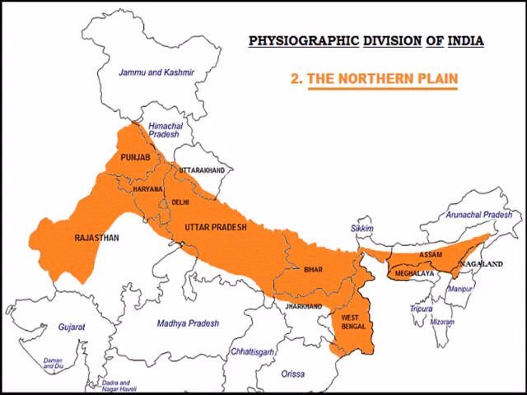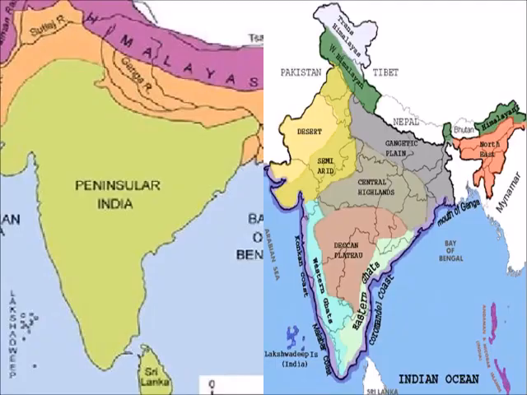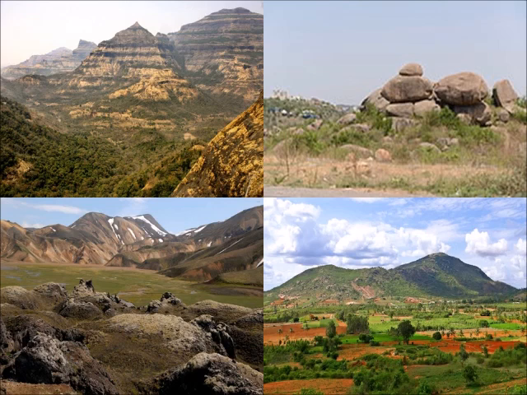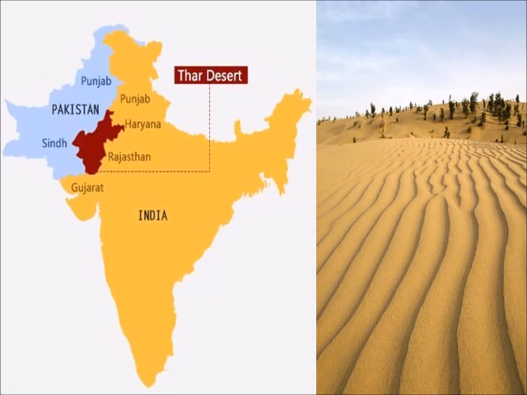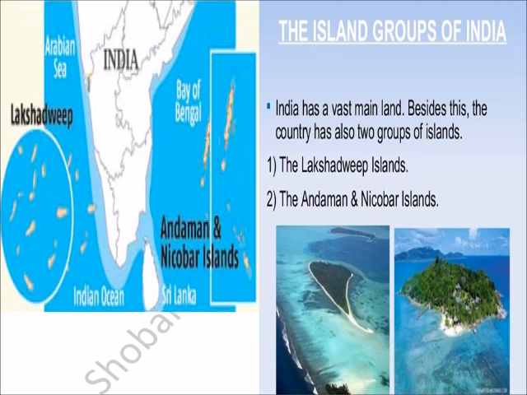The Himalayan mountains. The Great Northern Plains are divided into Rajasthan Plain, Punjab Plain, Ganga Plain or Indo-Gangetic Plain, Brahmaputra Plain. The northern plains are fertile land and suitable for cultivation. The Peninsular Plateau is a rocky region. It is rich in minerals. The Indian desert. The coastal plains are divided into two, eastern coastal plains and western coastal plains. The islands of India: Lakshadweep Islands and Andaman and Nicobar Islands.